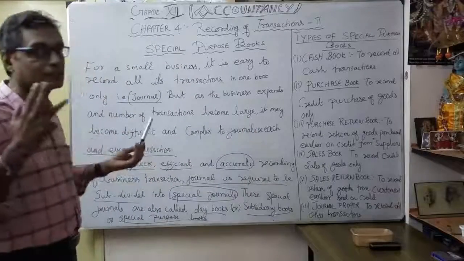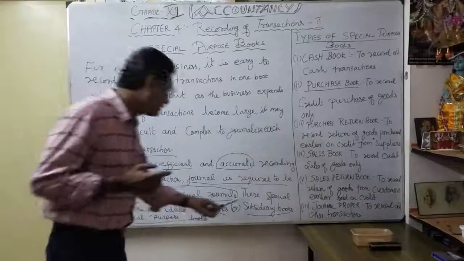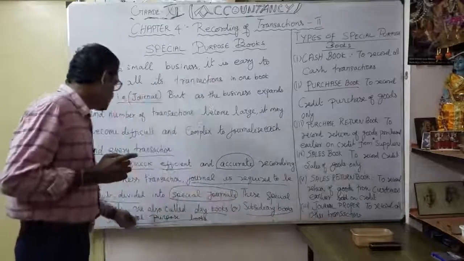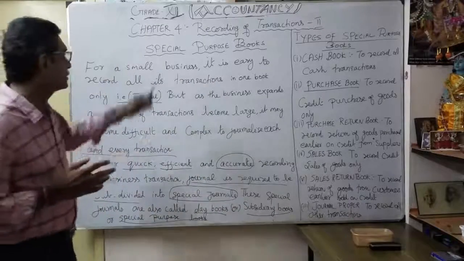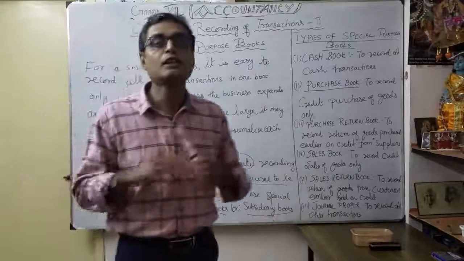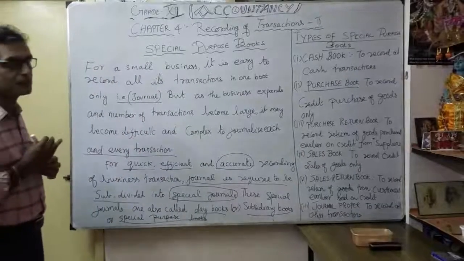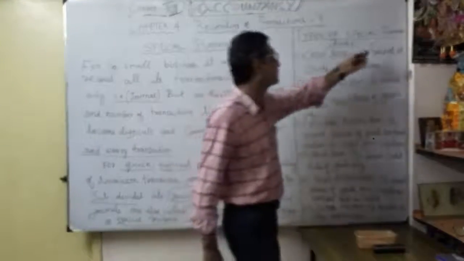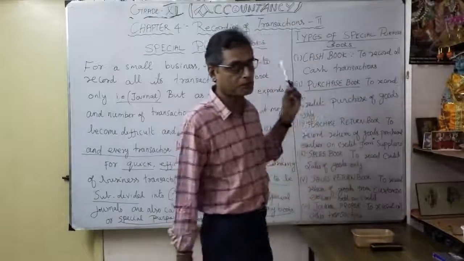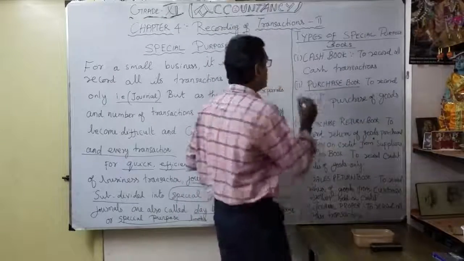It is called by three names. You can also call them day books, subsidiary books, or special purpose books. I understood the requirement of special purpose books whenever you want to expand the business. Now we are going to see what are the types of special purpose books. It's a very important one. First one, cash book.